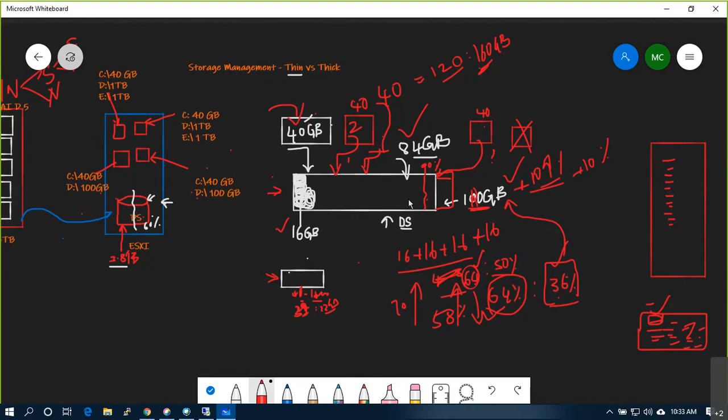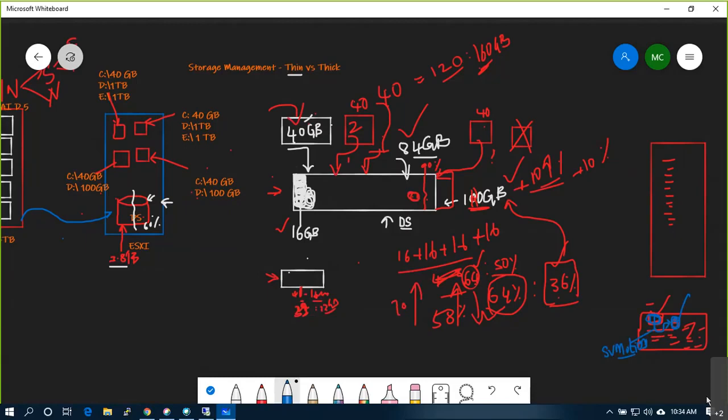Let's do one thing, identify a small machine, and this machine I will move into another data store without any downtime, so that the actual data store which keeps on increasing will free up something so that other machines can save the data. This automatic process you call svMotion, storage vMotion, that we will discuss later on when we are doing testing.